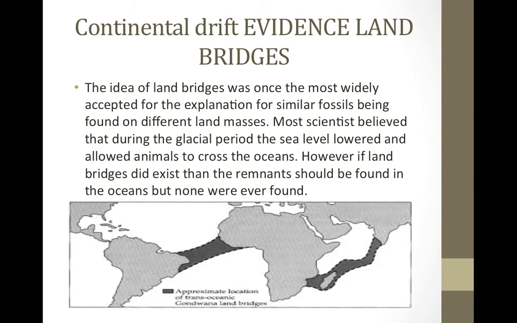Continental drift evidence: land bridges. The idea of land bridges was once the most widely accepted explanation for similar fossils being found on different land masses. Most scientists believe that during the glacial period, the sea level lowered and allowed animals to cross the oceans. However, if land bridges did exist, then the remnants should be found in the oceans, but none were ever found. So those were the land bridges the animals should have crossed, but they didn't find any bones or remnants.